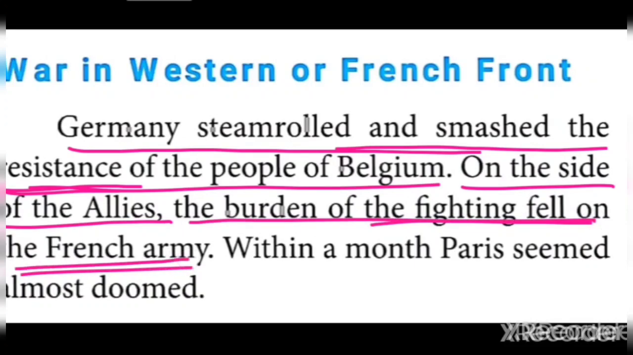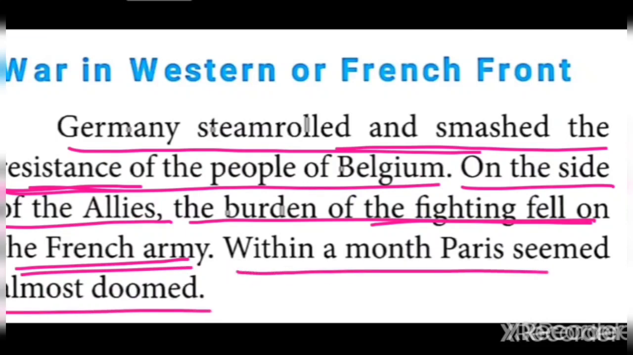Within a month, Paris, the capital of France, seemed to be doomed.